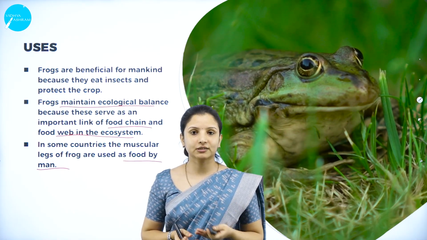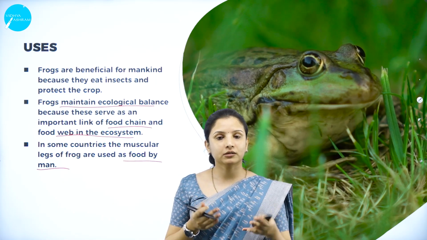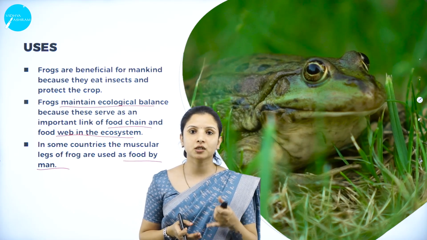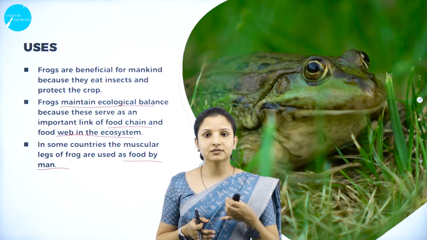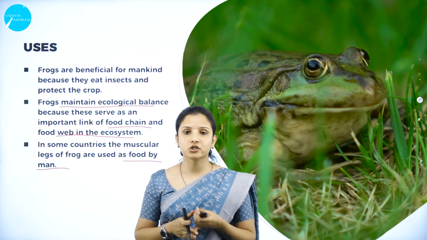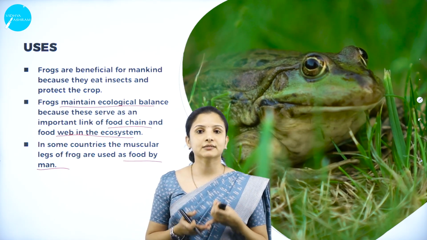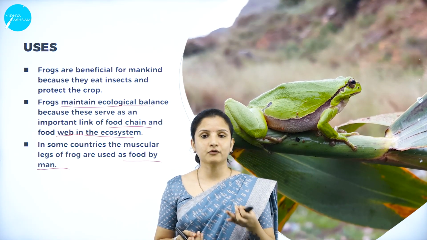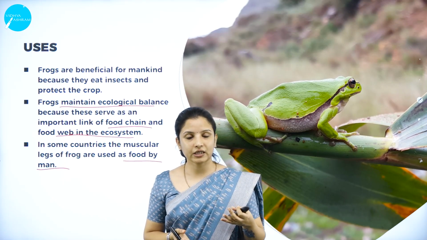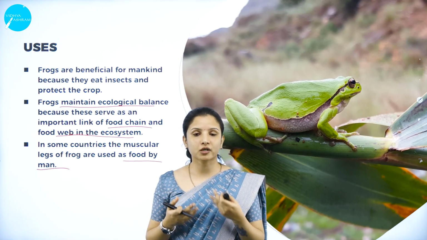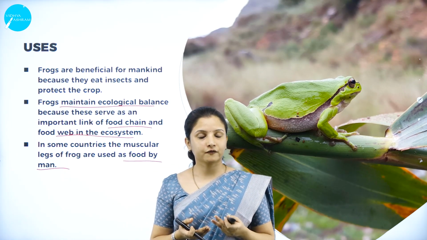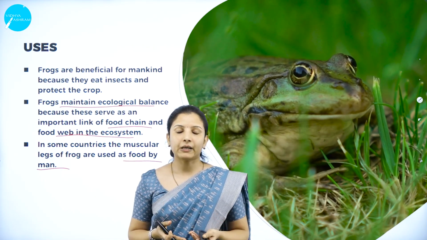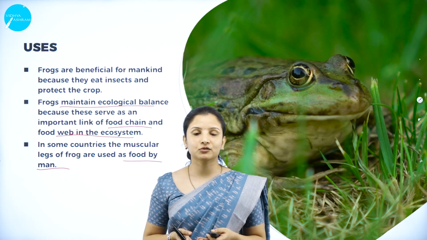I hope you understood the session well, wherein I dealt with the other half of the anatomical characters of a frog. In this session we studied the nervous system of the frog, that is the control and coordination, including the endocrine glands and the nervous system. We also studied the male and female reproductive system of a frog, the fertilization, the important uses of frogs to mankind, and their importance in maintaining the ecological balance and the food web. I hope you understood this session well.